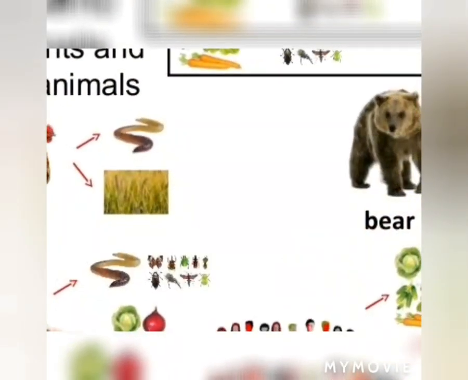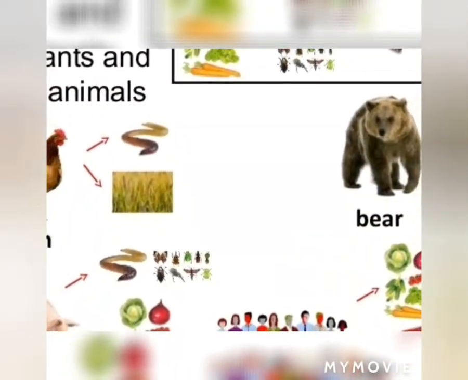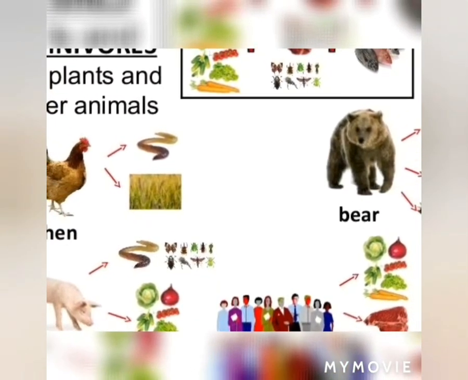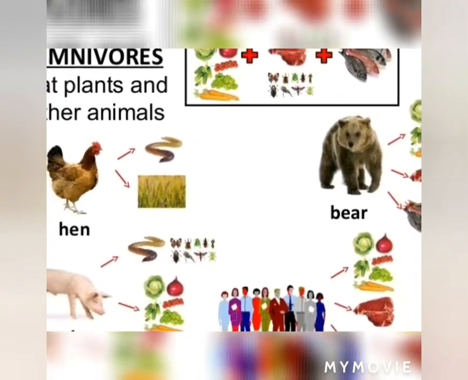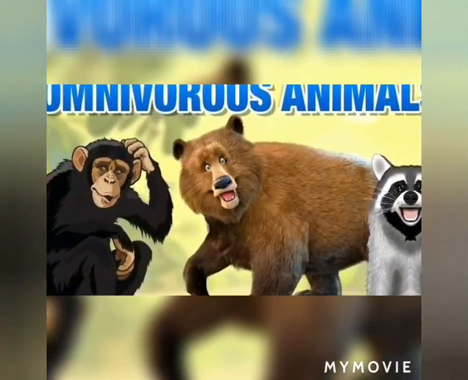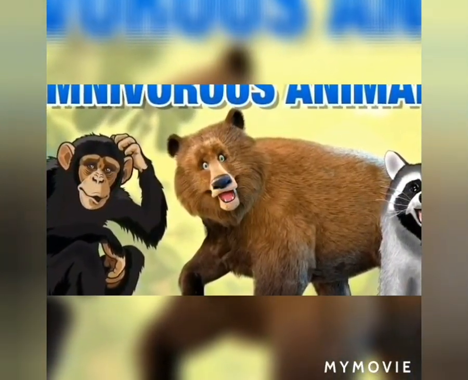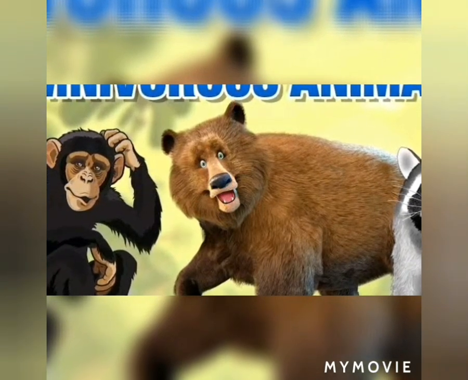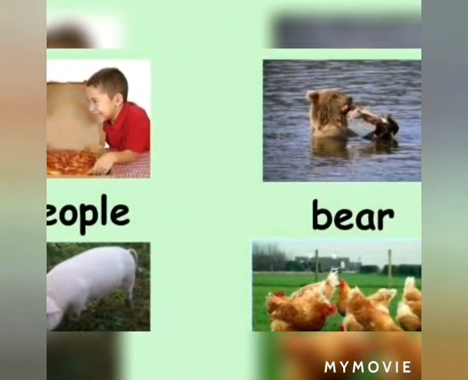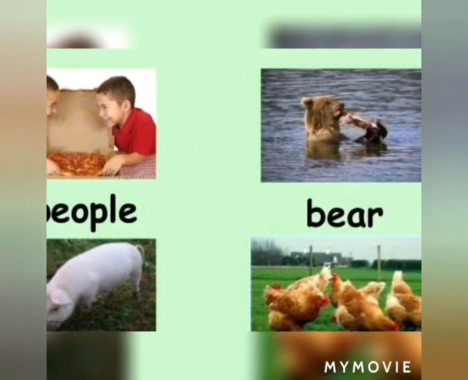Next we come to the very interesting feature of those animals that eat both plants and animals. Like the first example is, yes, human beings, then bears. Bears also eat both plants and animals. Ducks and fowls also eat both plants and animals.